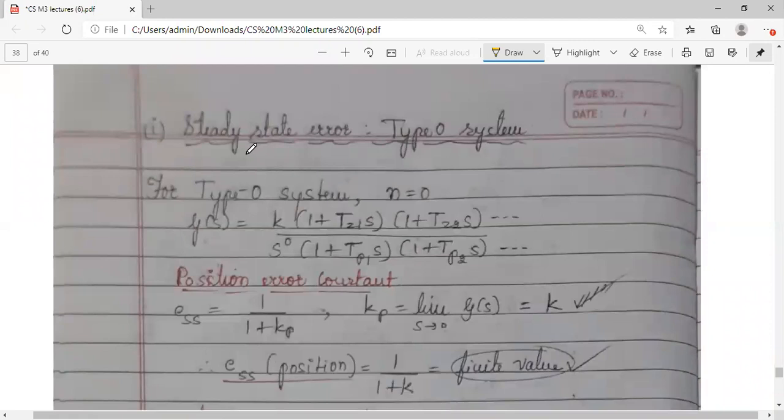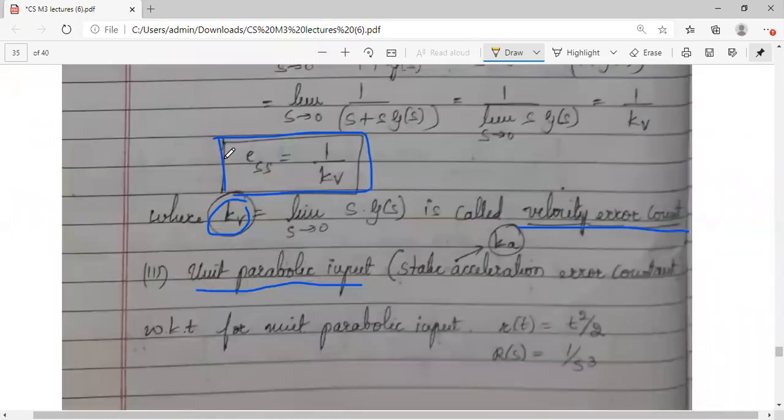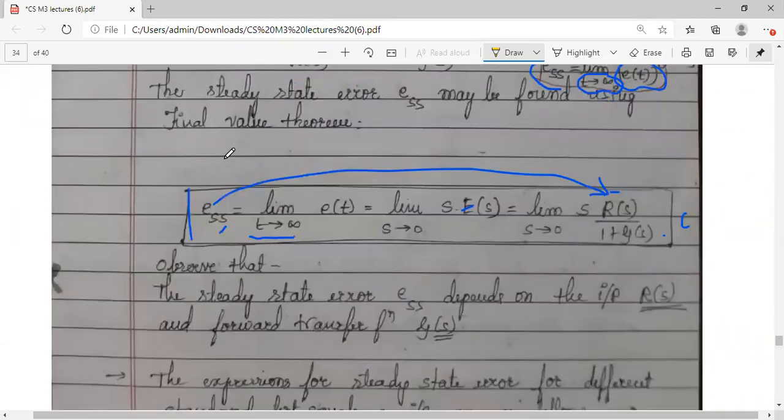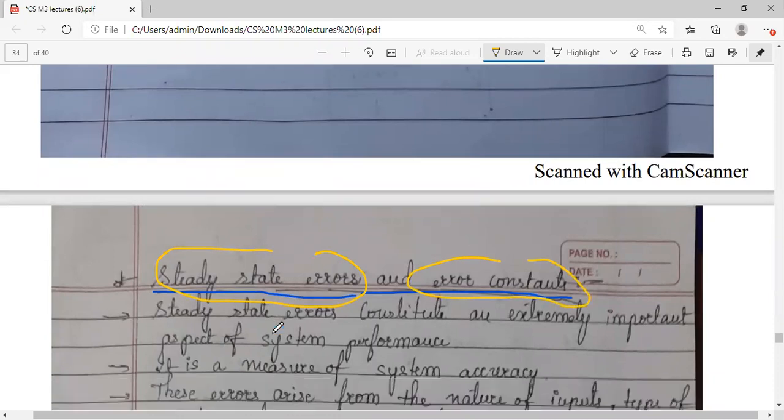Now the actual topic comes, that is steady state error. So what is the heading we have seen in the previous session? Steady state errors and error constants. So we have seen what is a steady state error.